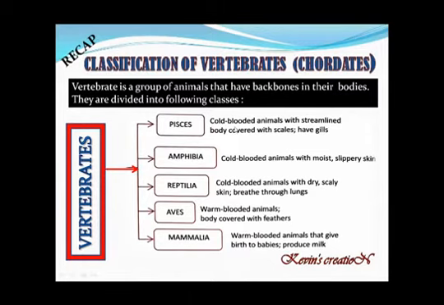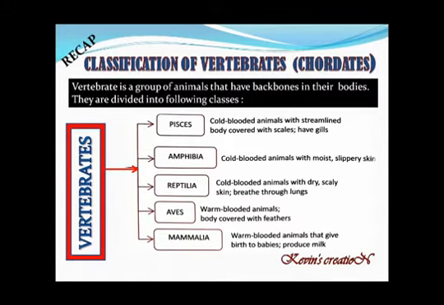Pisces, these are the fishes, cold-blooded and streamlined bodies covered with scales, and they have gills, which we'll be learning in this video. Amphibia, the frogs, toads, etc. They are also cold-blooded animals with moist, slippery skin. Reptilia, these are the snakes, crocodiles, etc. Cold-blooded animals with dry, scaly skin, and they breathe through lungs.